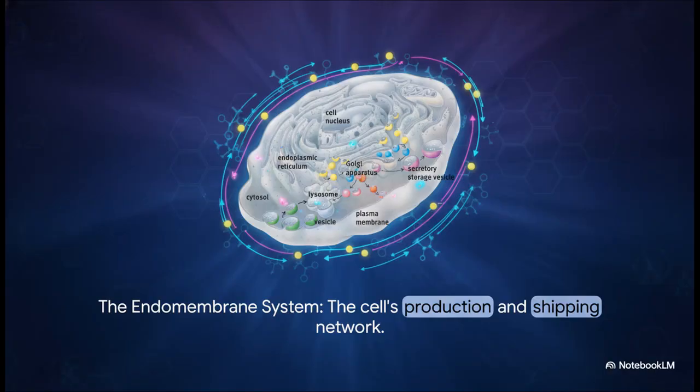So our cell city is constantly making things and shipping them out. That's where the endomembrane system comes in. It's basically the cell's internal manufacturing and postal service. Imagine a protein that needs to be exported. The journey starts in the endoplasmic reticulum. Then it gets sent over to the Golgi apparatus for some final touches, and from there it's packaged up and shipped out. It's a beautifully efficient assembly line.